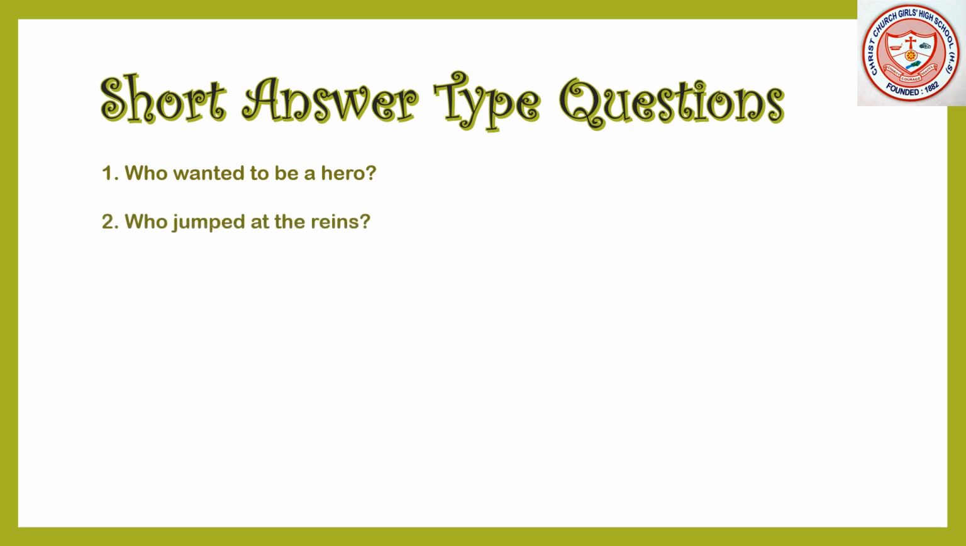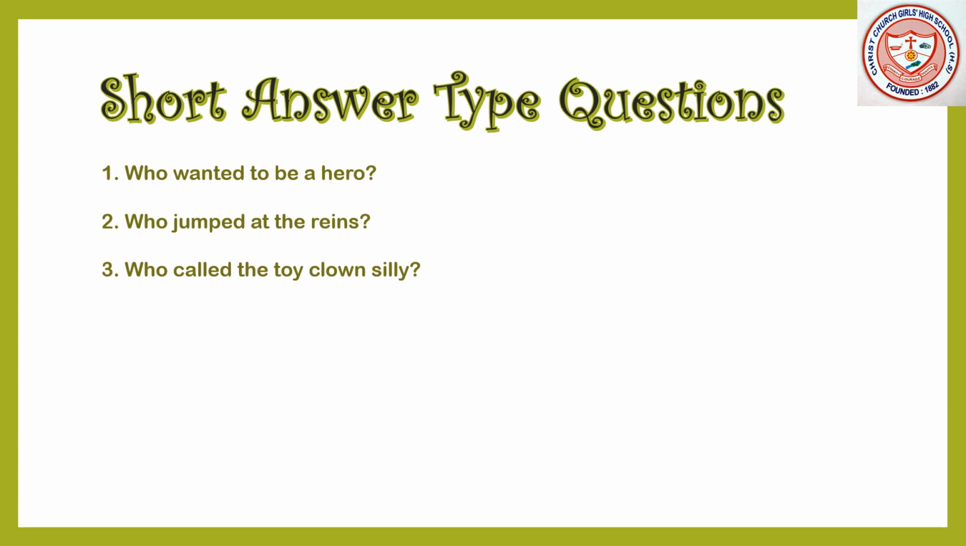Next question. Question number 2. Who jumped at the reins? So, your answer should be like this. Tuffy jumped at the reins. Next question. Question number 3. Who called the toy clown silly? You all know that in this story, Tuffy did a blunder to prove his heroism. He disturbed the race between two carts and two wooden horses. So, your answer should be like this. The farmer called the toy clown silly.